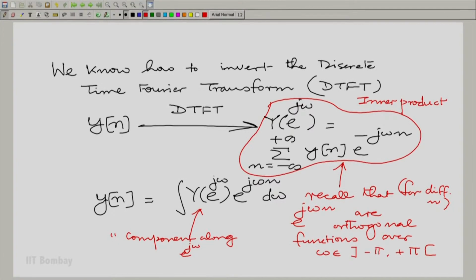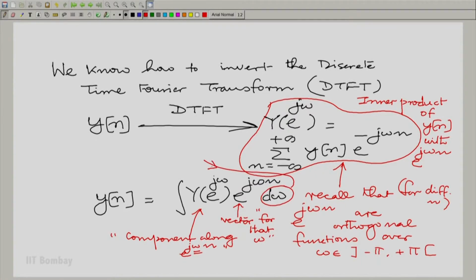An inner product of the sequence y[n] with e raised to the power j omega n. What are we doing here? We are multiplying the component along e raised to the power j omega n, but now you are thinking of it as the dimension being indexed by omega, not n. There is a little tricky issue here, and you are multiplying by a vector for that omega and combining over all omega. And we need only go from omega equal to minus pi to omega equal to plus pi.